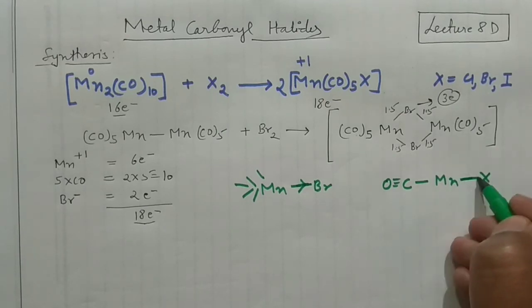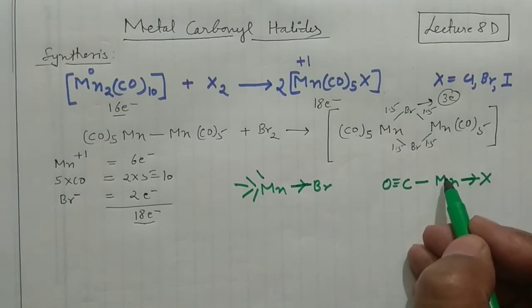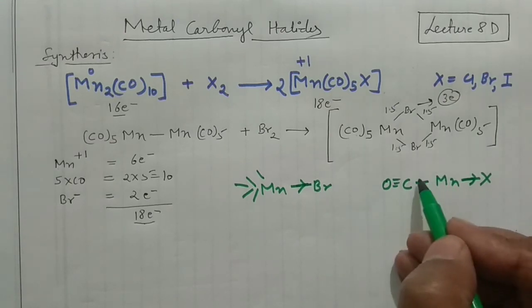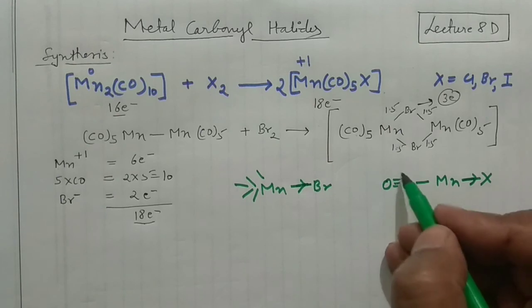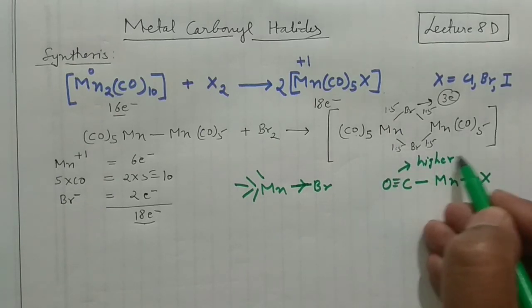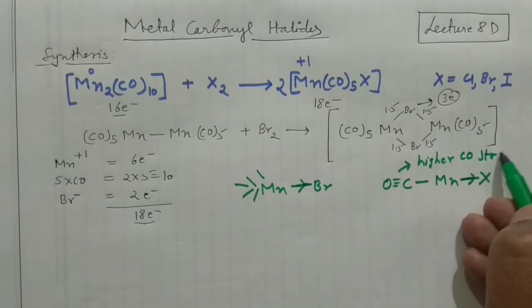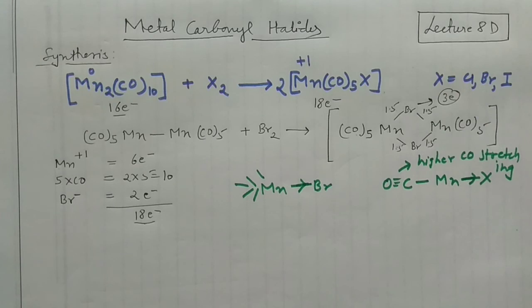When it sucks the electron density towards itself, the metal is electron deficient, so it cannot donate electrons here. So it is having single bond character, and obviously it will have the triple bond character, so the CO stretching would be higher for this one, higher CO stretching in the IR spectrum. This is very important, which you should remember always.